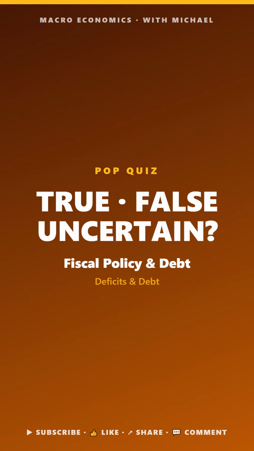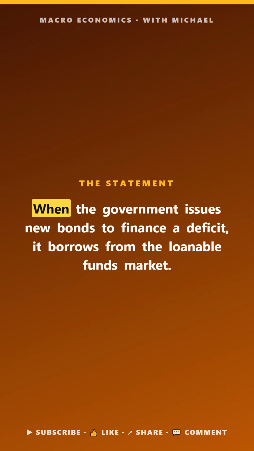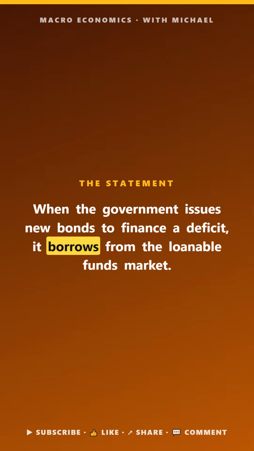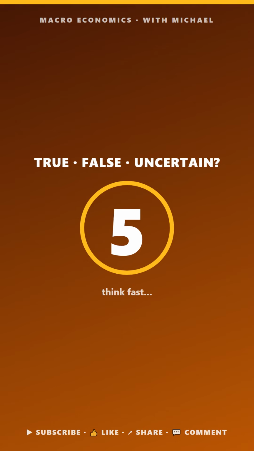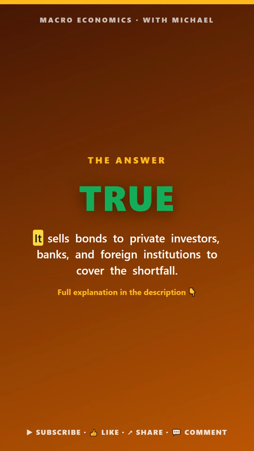Macro Pop Quiz. Fiscal policy and debt. True, false, or uncertain. When the government issues new bonds to finance a deficit, it borrows from the loanable funds market. The answer is true. It sells bonds to private investors, banks, and foreign institutions to raise funds.